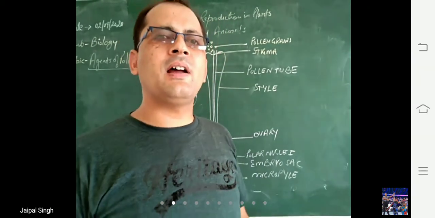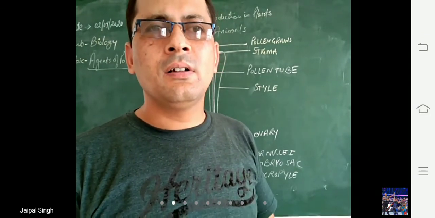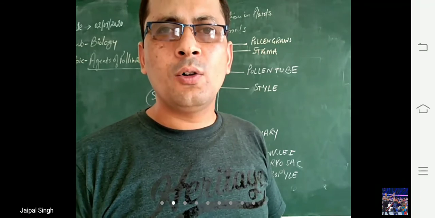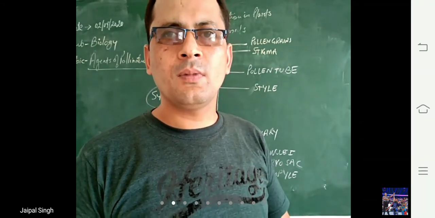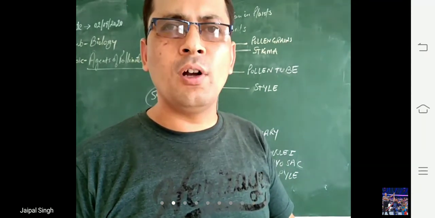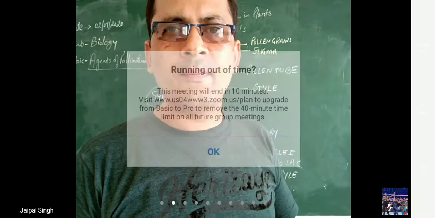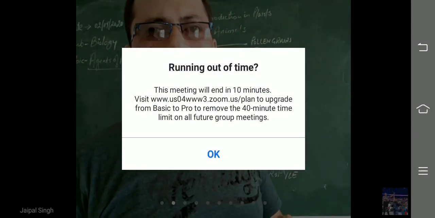Now if someone asks you what double fertilization means: inside the embryo sac, two processes of fusion occur. First is fusion of one of the male gametes of the pollen tube with the egg, which results in the formation of the zygote.